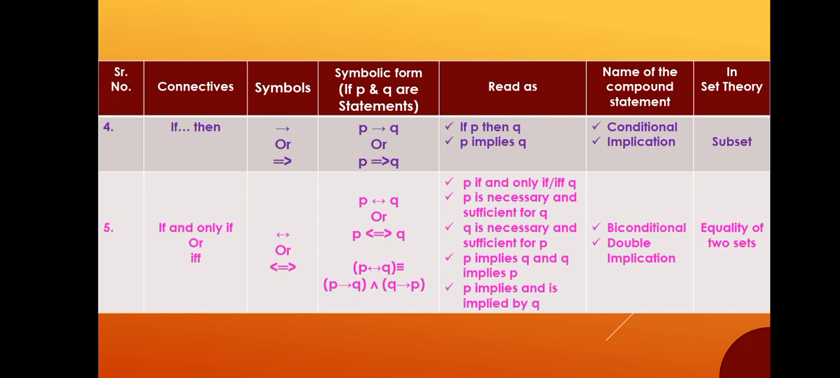The symbolic form of double implication is, P if and only if Q, also read as, P is necessary and sufficient for Q, Q is necessary and sufficient for P, P implies Q and Q implies P, P implies and is implied by Q. In set theory, it is equivalent to the equality of two sets.